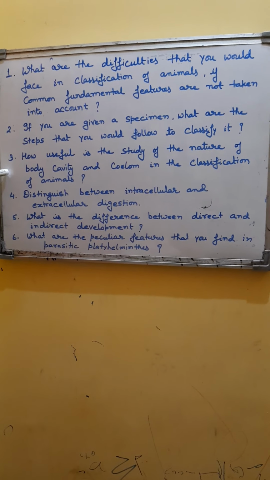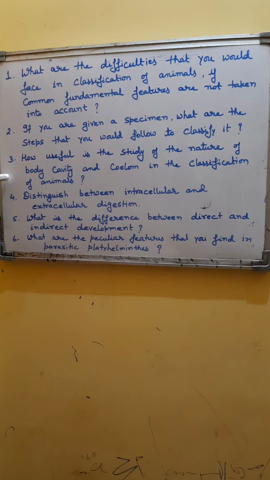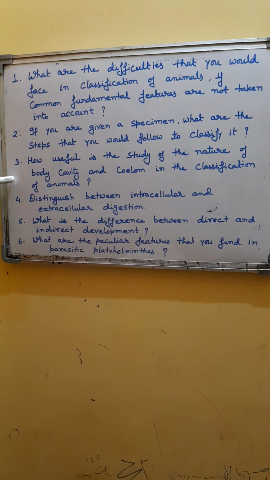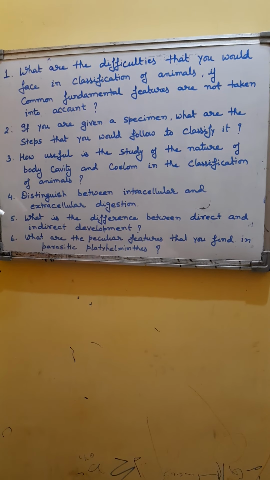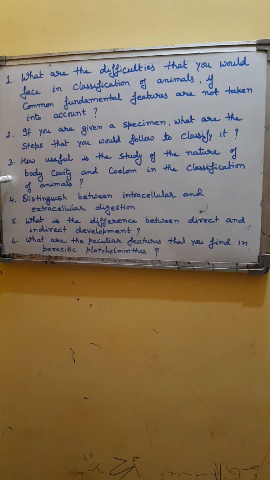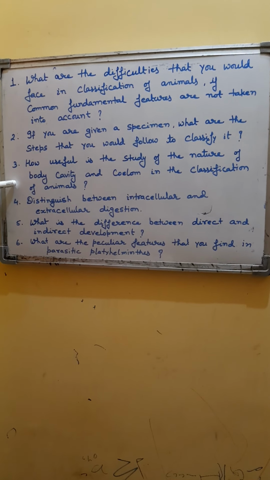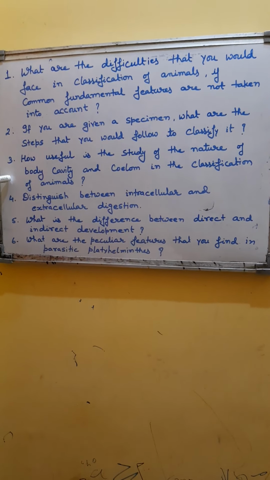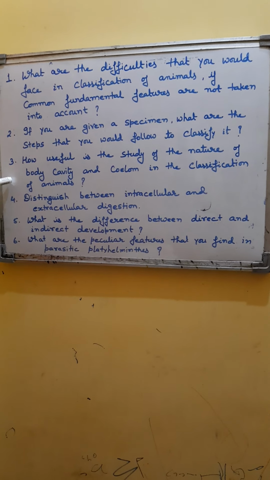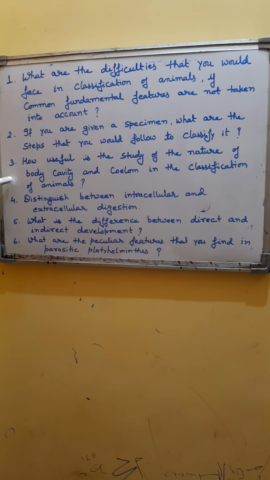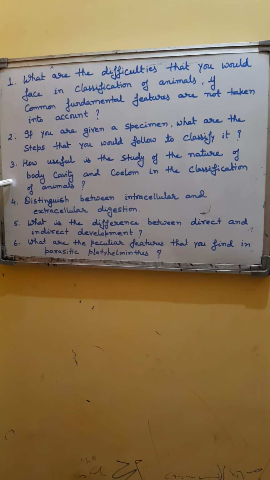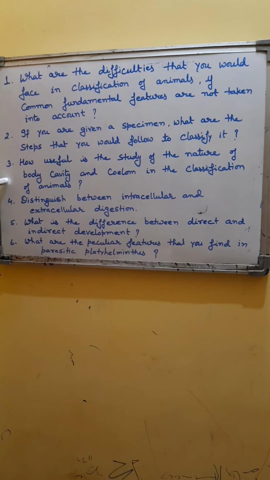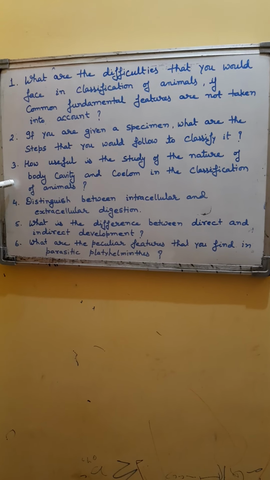In other higher organisms, a true coelom is formed within the mesoderm, and such animals are called coelomate, like Annelida onwards. So, the study of the nature of body cavity is very important in the classification of animals, and on the basis of this feature, animals have been grouped in three: acoelomate, pseudocoelomate and eucoelomate.